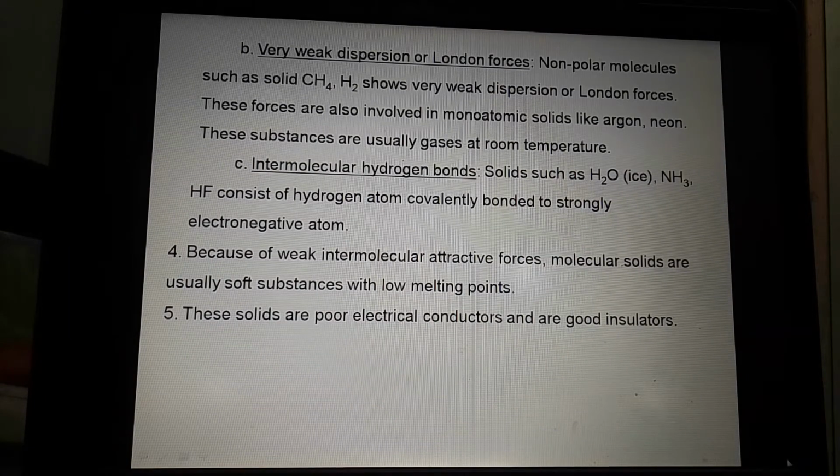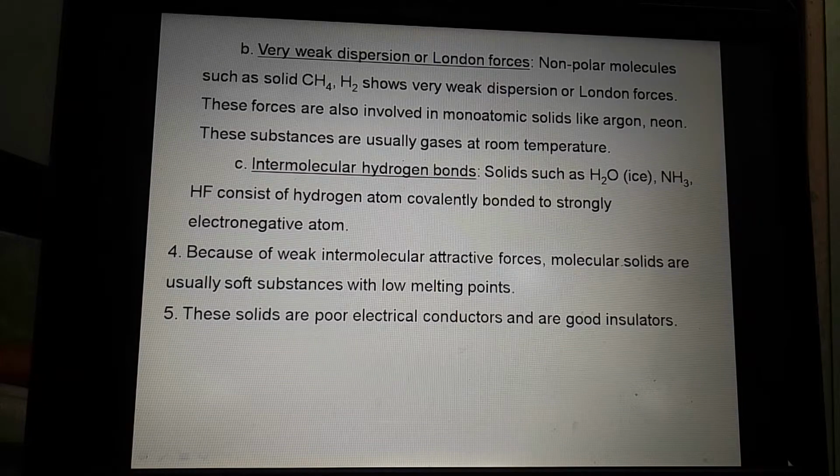This is called an intermolecular hydrogen bond. Now the next characteristic of molecular solids is, because of weak intermolecular attractive forces, molecular solids are soft substances and they have a low melting point, because most molecular crystals are gaseous at room temperature.